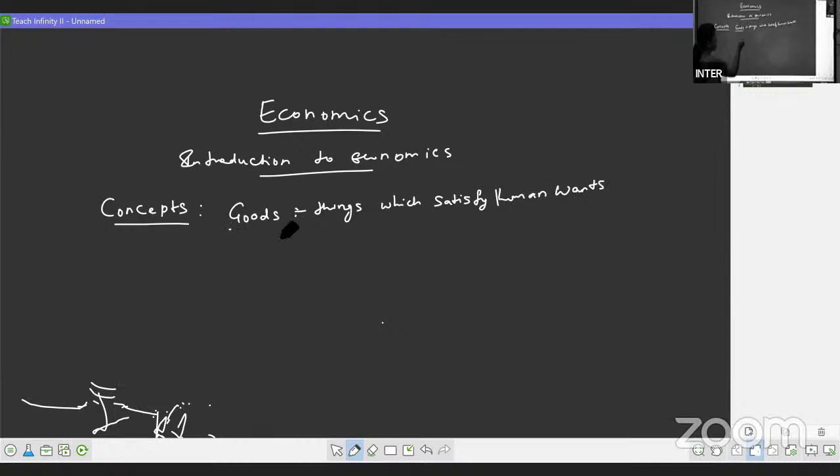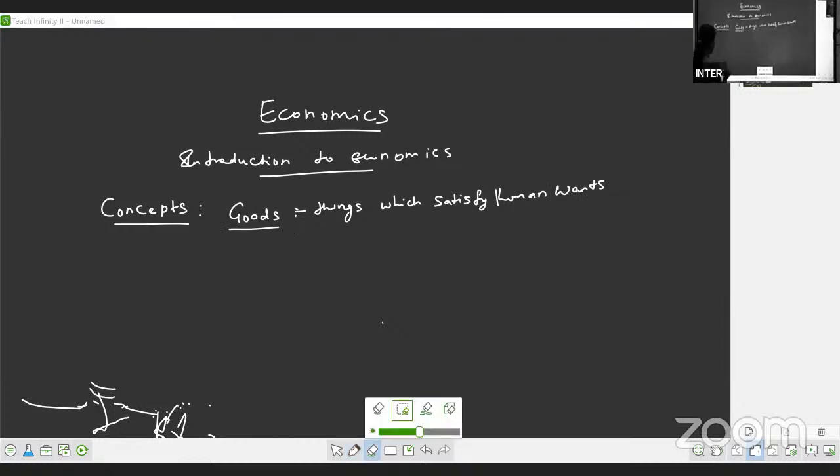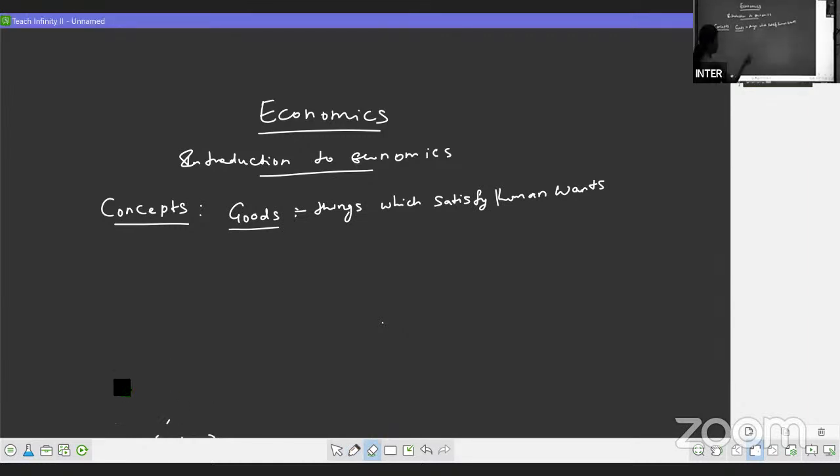So the goods are the things which are satisfying human wants. So what we are going to do over here, we are going to discuss what are the different types of goods we are having. So the goods are divided into